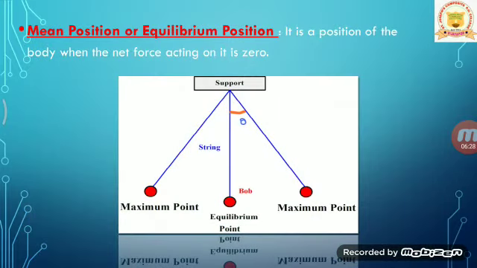Now, mean position or equilibrium position. When there is no force acting on a body, that body rests in the mean position or the equilibrium position. It is the position of the body when the net force acting on it is 0. Here we have 3 points: 2 maximum points and 1 equilibrium point. That equilibrium point is nothing but the equilibrium position or mean position, because at that point the net force acting on the bob is 0.